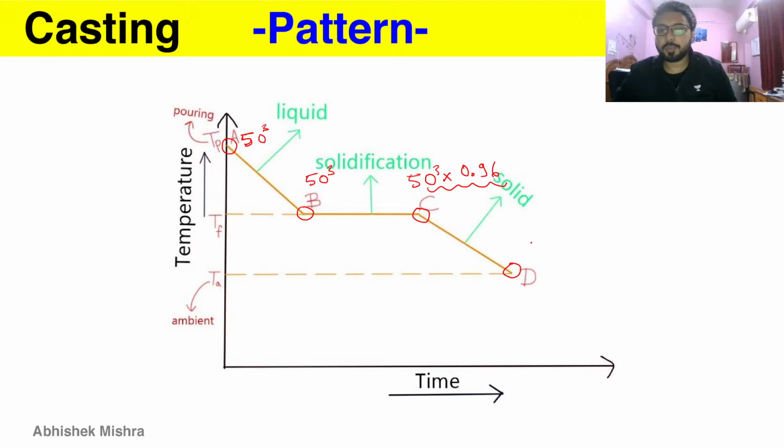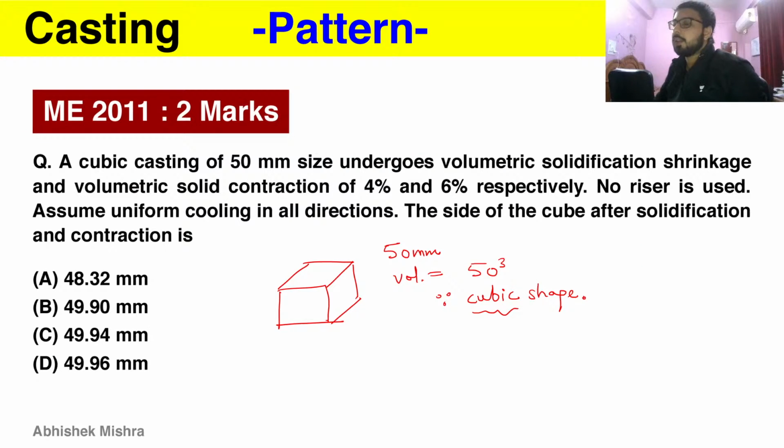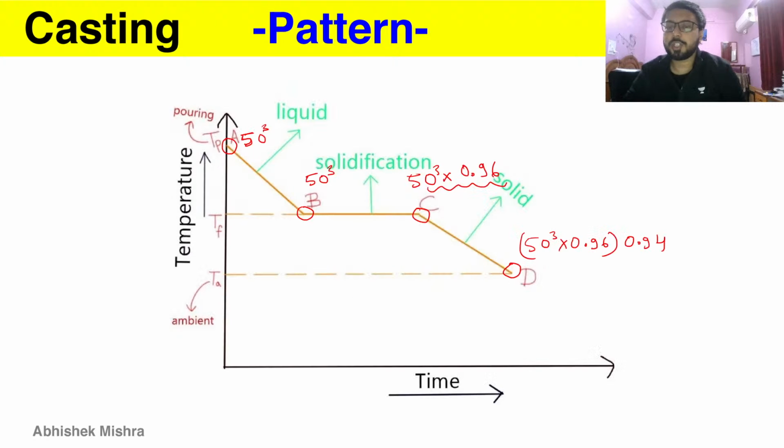And this will become even less when we multiply this smaller volume with 0.94, because 6% of contraction is occurring when the material is converted into solid, and then it has its temperature change. So solid shrinkage is 6%, and that is volumetric. So this will give us the final volume of the casting that is obtained after the shrinkages.